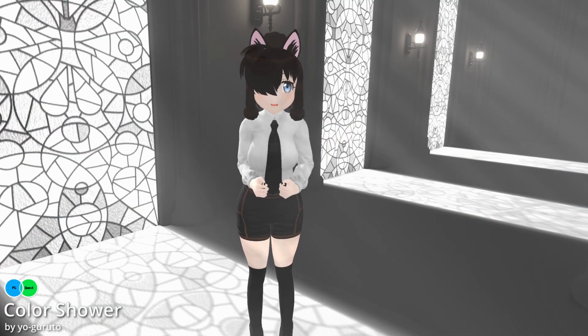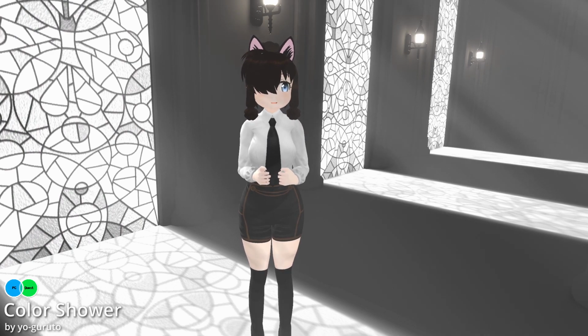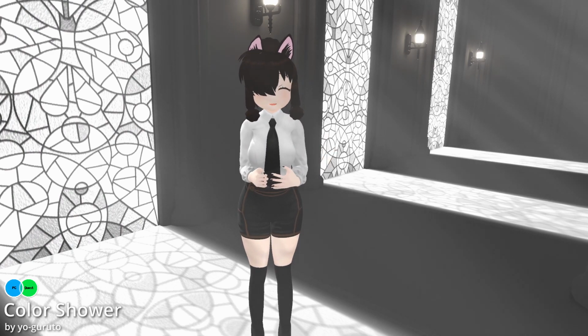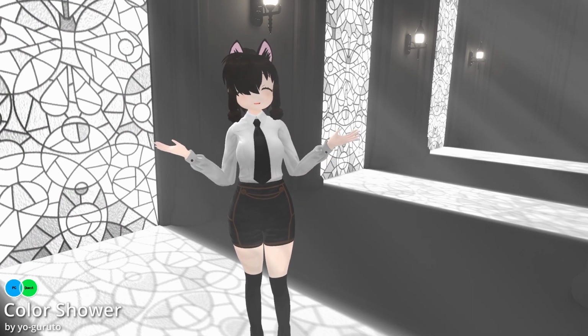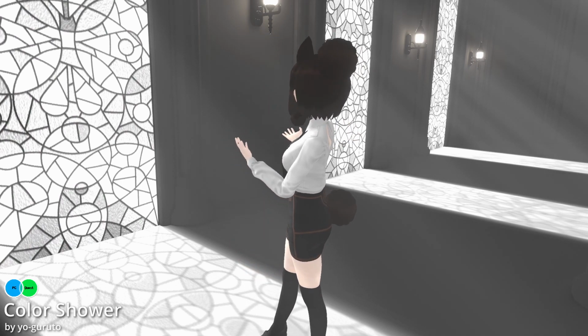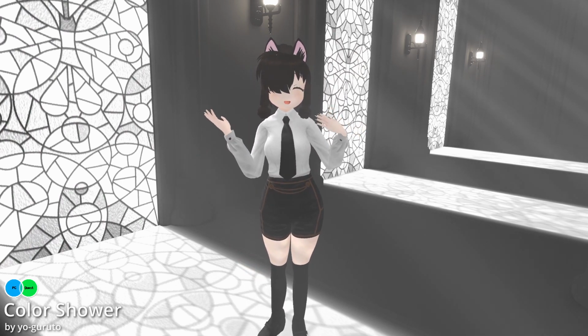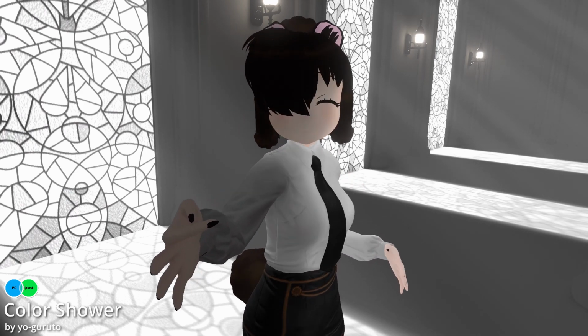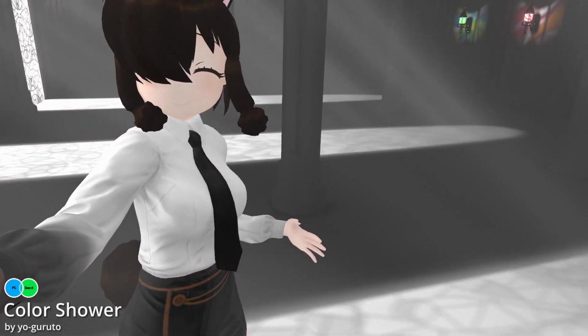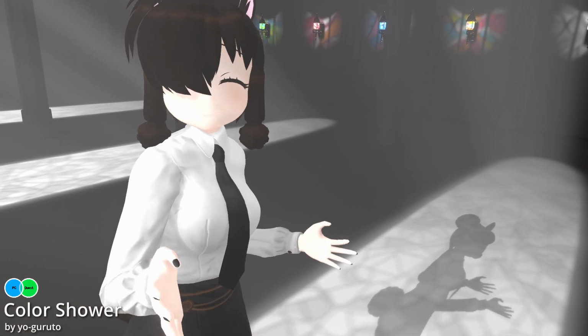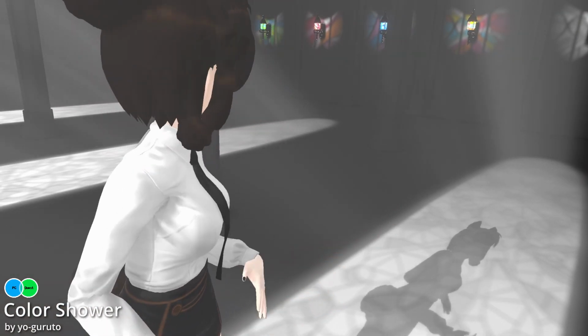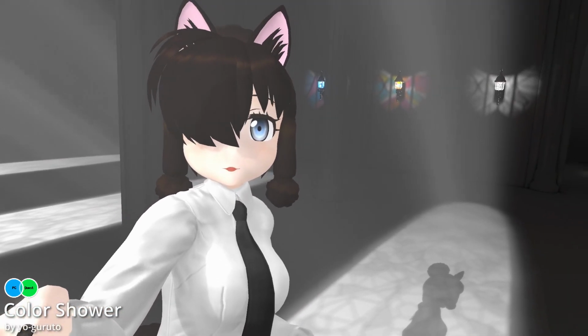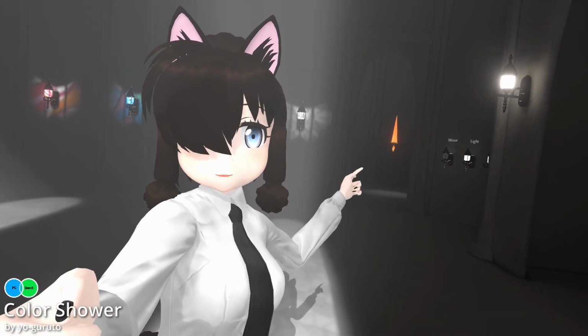The next world is called Color Shower by yo-guruto, and it's a world that is perfect for taking really nice pictures. We are right here in the main room. You have these 3 windows with wonderful light shining through. It looks very good, you can take some nice pictures here. I also like the shadows. I'm a huge fan of shadows. There's shadows. And there's 2 more rooms in here with interesting stuff. First room is over there.